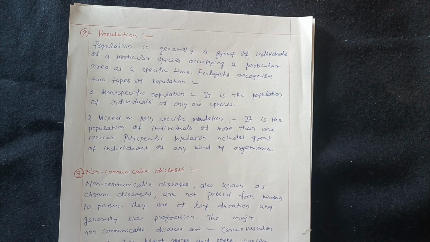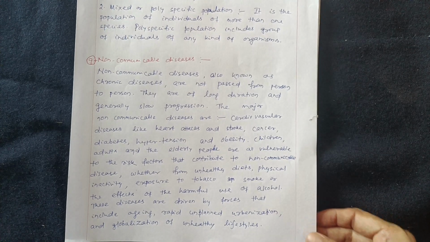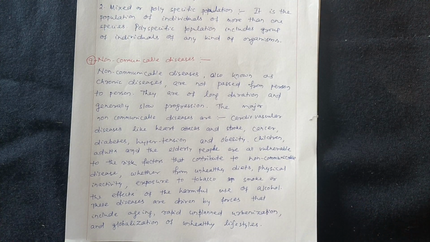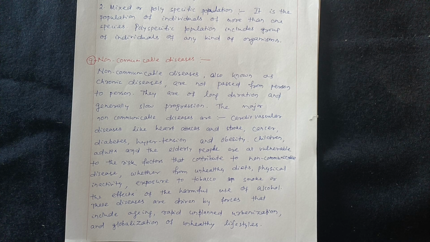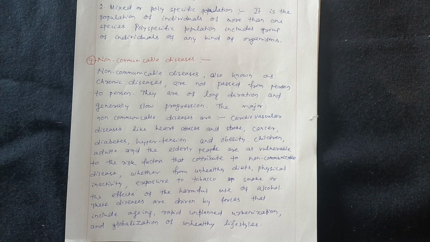Then comes non-communicable diseases. Non-communicable diseases, also known as chronic diseases, are not passed from person to person. They are of long duration and generally slow progression. The major non-communicable diseases are cardiovascular diseases like heart attacks and stroke, cancer, diabetes, hypertension, and obesity.